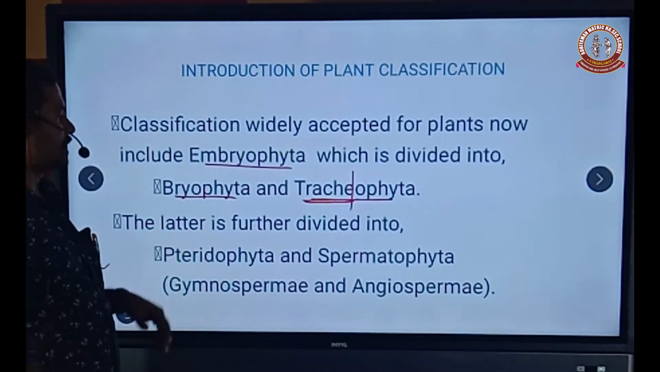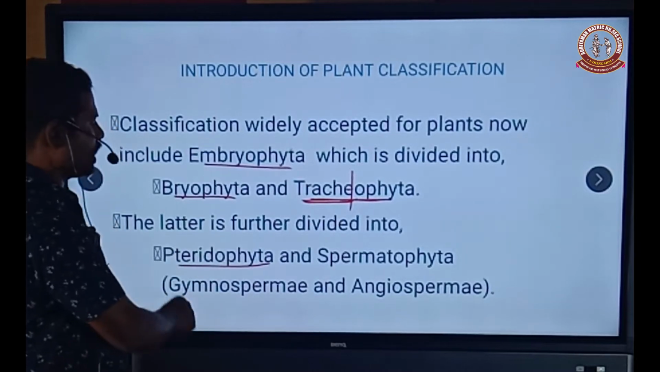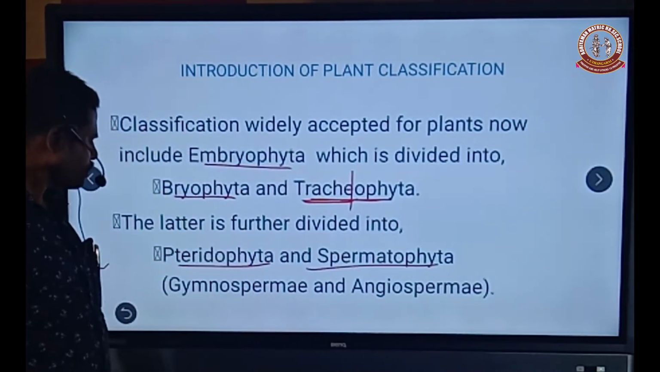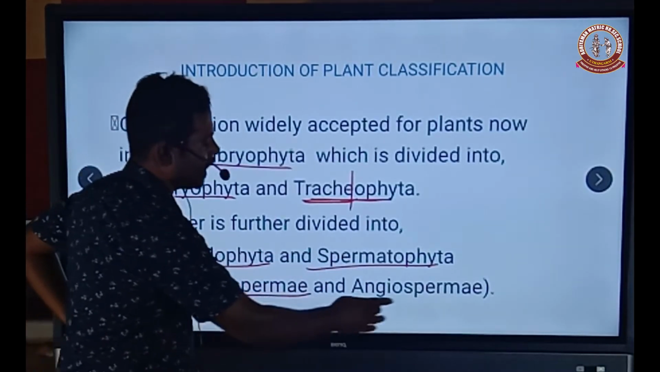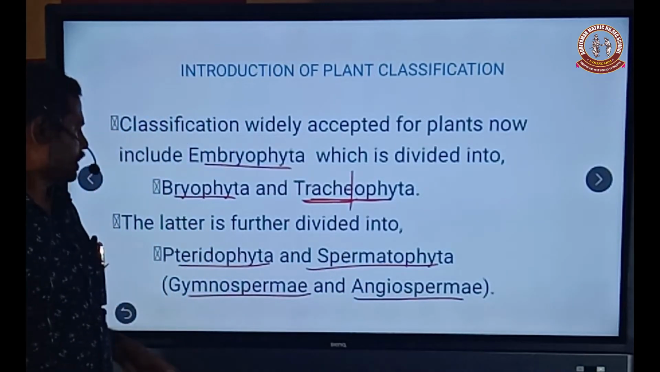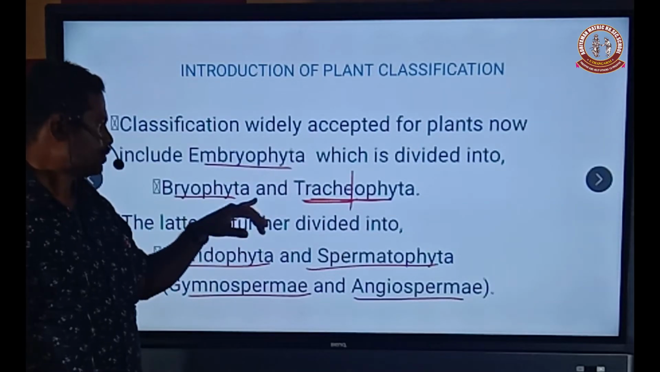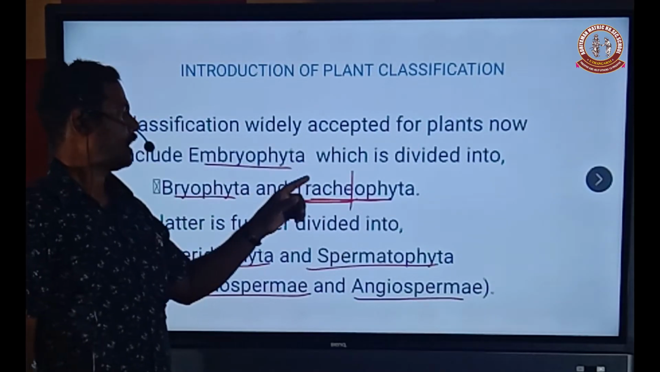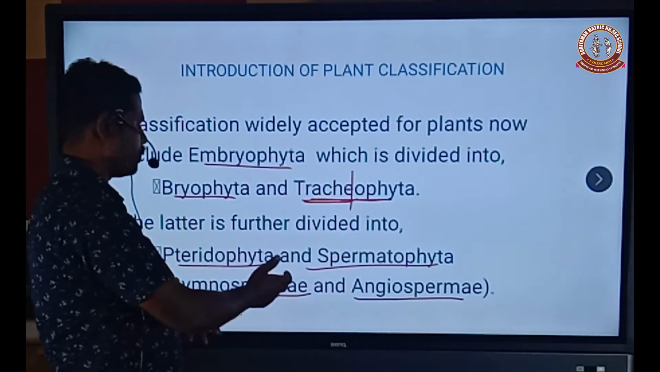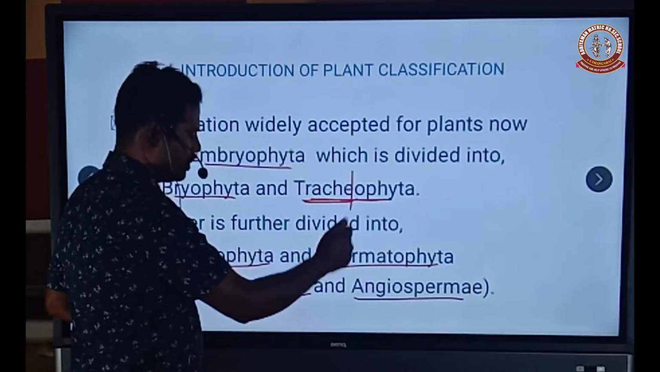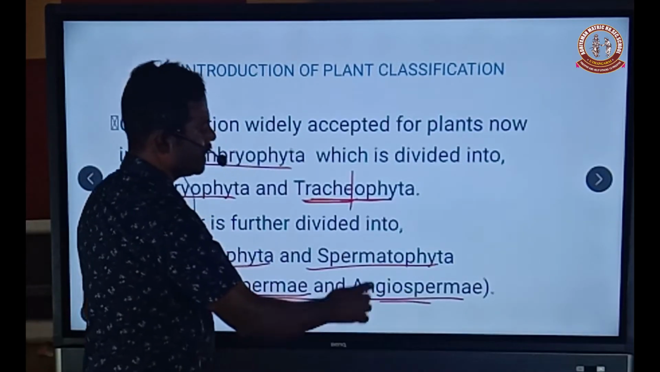The tracheophyta are further divided into pteridophyta and spermatophyta. The spermatophyta include gymnospermae and angiospermae. So, first of all, the embryophyta can be classified into two divisions: bryophyta and tracheophyta. The tracheophyta are further divided into two types, pteridophyta and spermatophyta, and the spermatophyta are again classified into two types, gymnospermae and angiospermae.